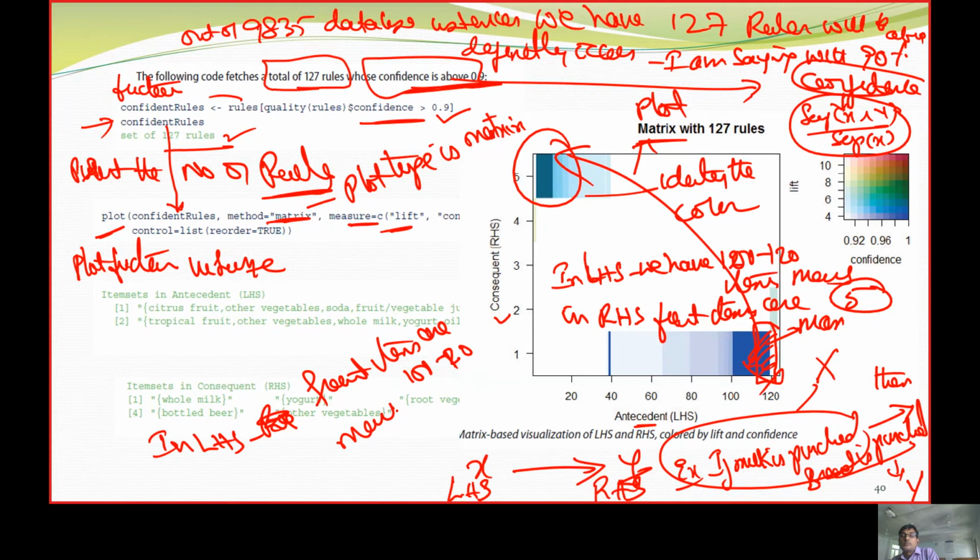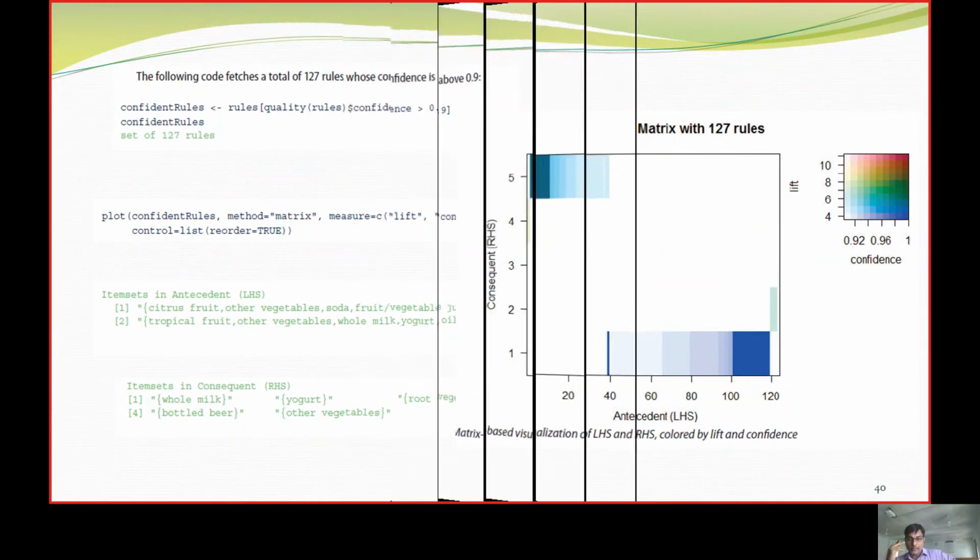If milk is purchased, bread is purchased. I have taken one left hand side, I have taken one right hand side. But X is going to be a set of 100 to 120. Y is going to be a set of 5. That is the model we are going to give in a matrix plot.